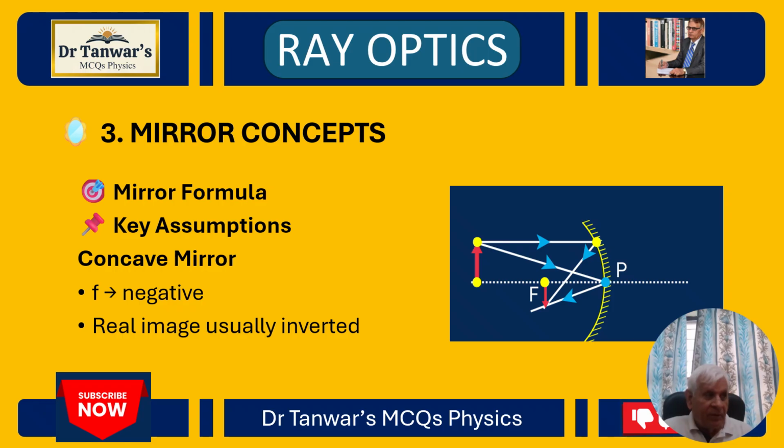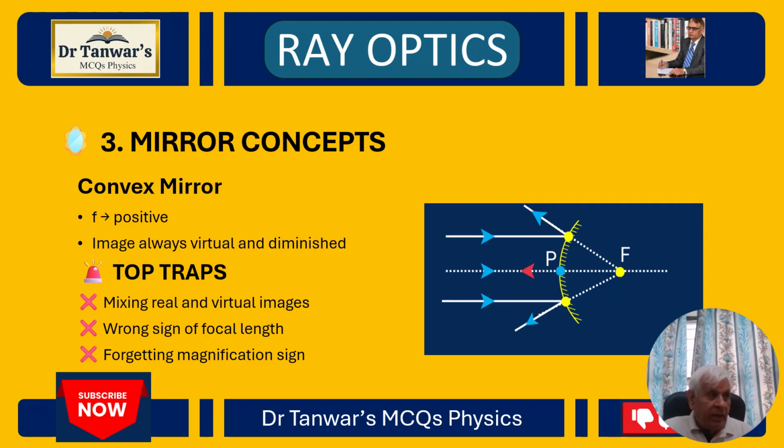Mirror concepts. Mirror formula. For concave mirrors, focal length is negative and they form a real image, usually inverted, as in the figure. For convex mirrors, focal length is positive, and the image is always virtual and diminished in size. And there are a few traps: mixing real and virtual images, wrong signs of focal lengths, and forgetting magnification signs.